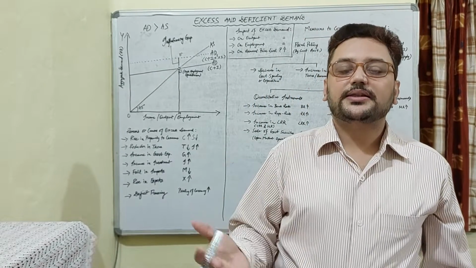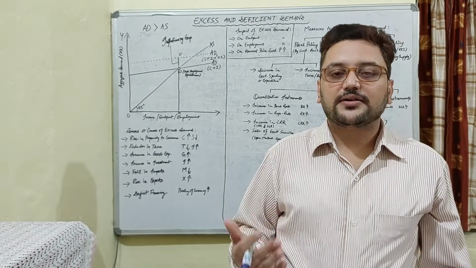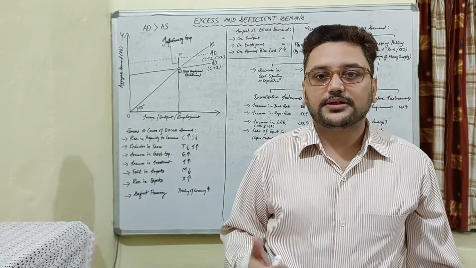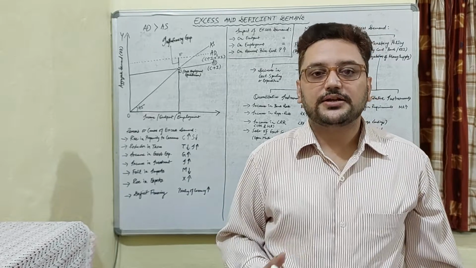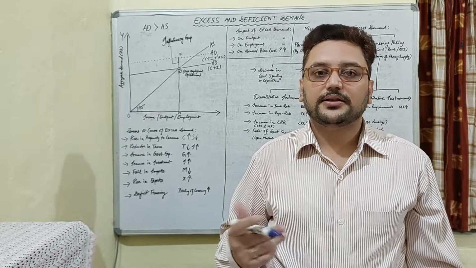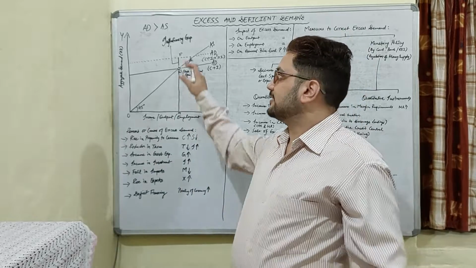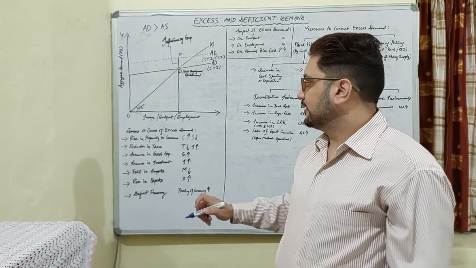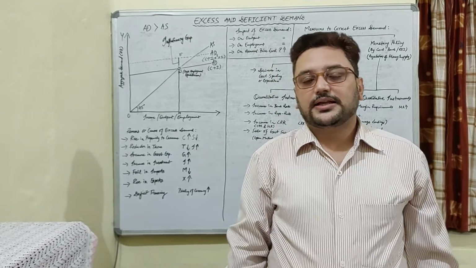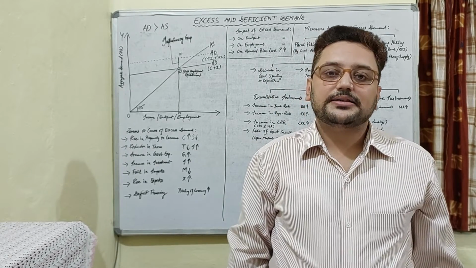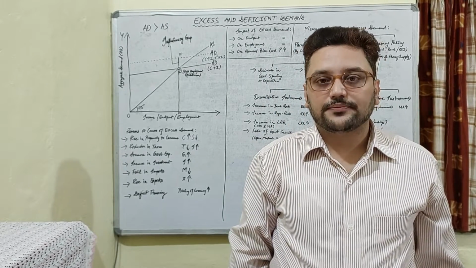They try to spend that income, and as we are aware, whenever people have money, they will obviously demand goods or services in the economy, and therefore the situation of excess demand will arise. Now next is reduction in taxes. The next cause of excess demand is reduction in taxes by the government.